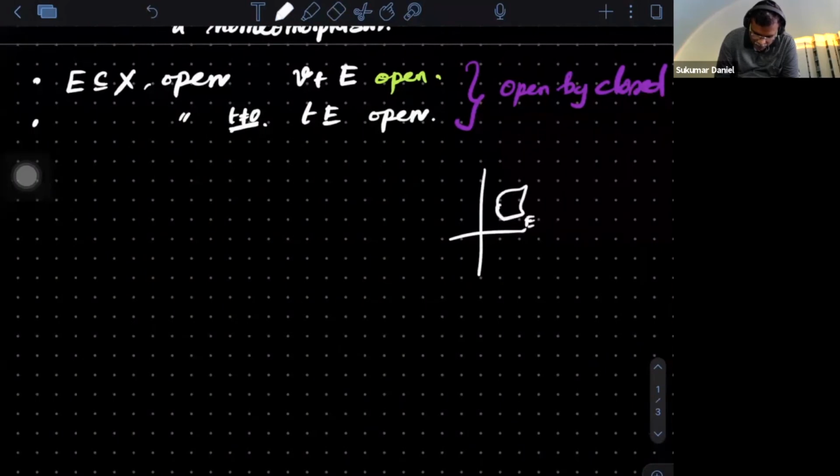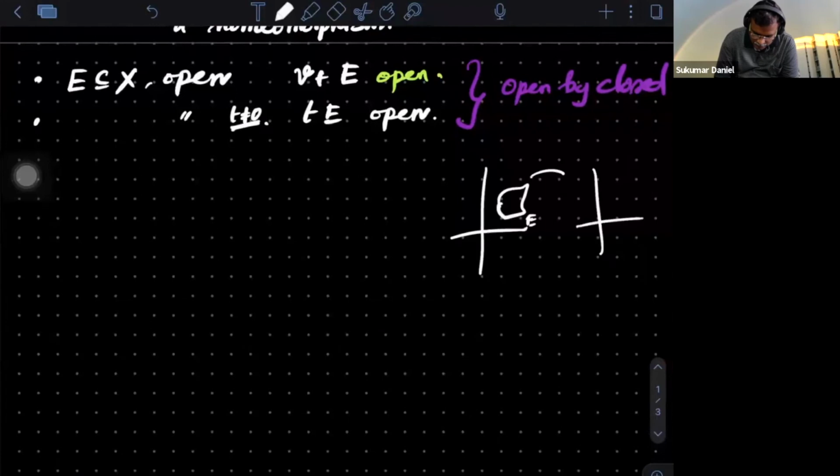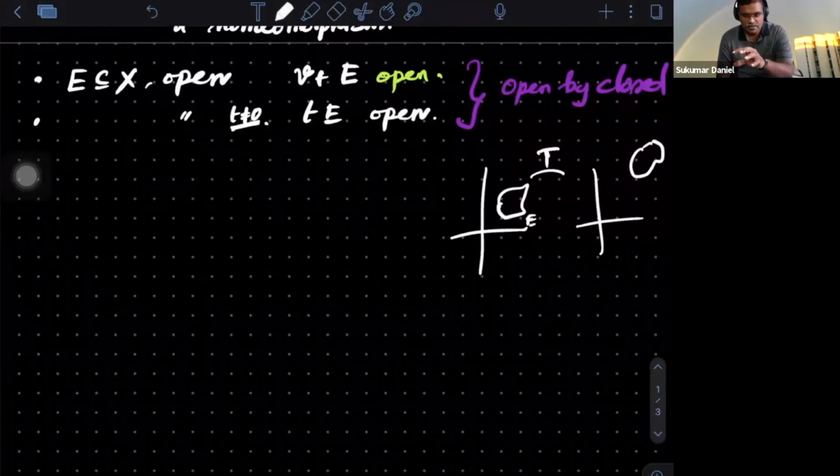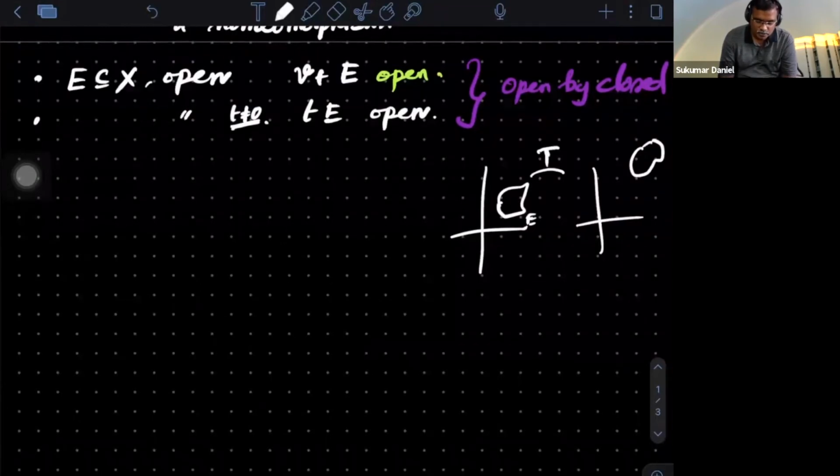And if I translate that, this is the map T, which is translating. So it moves to this place. The same thing, if I move it to somewhere else, that's v plus E. Then that is also open. Same thing with the closed. What about t times E? This is translation, and this is dilation.